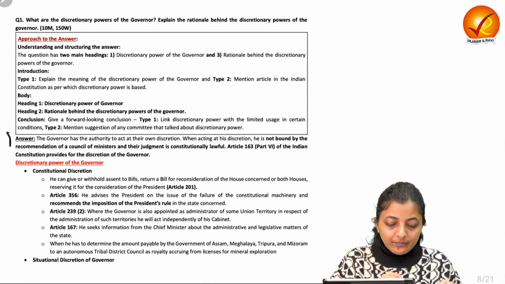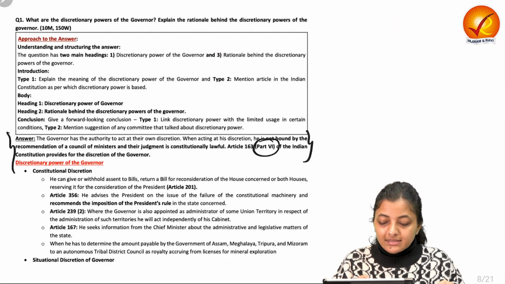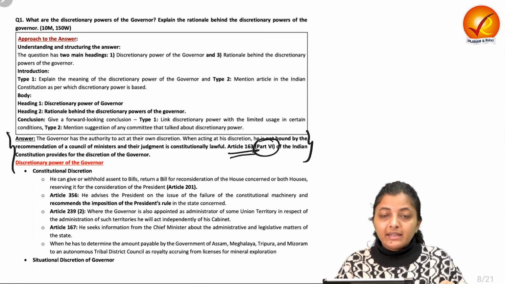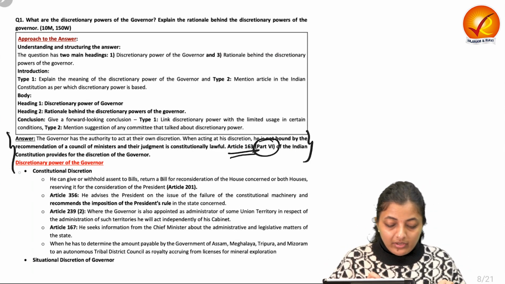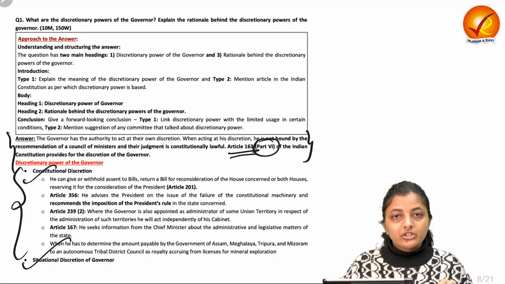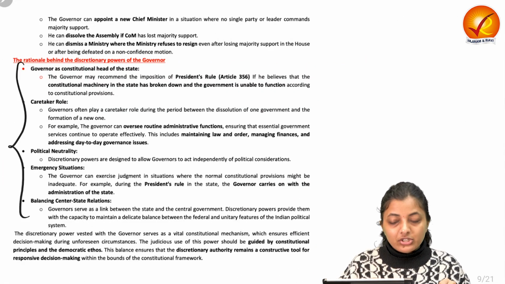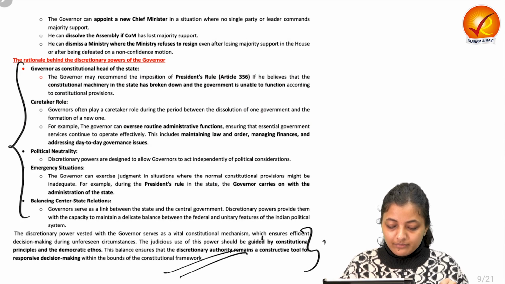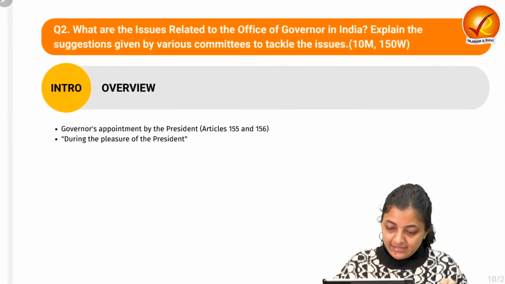Let's see the model answer. Starting with Part 6, Article 163, which is providing the discretionary power to the governor, then discretionary power, constitutional discretion, situational discretion, then the rationale, finally coming to the conclusion. Okay, now let's move on to the next question.